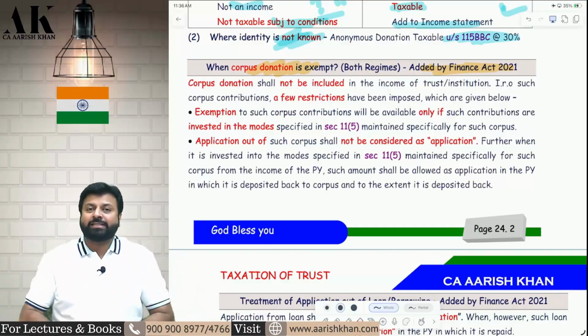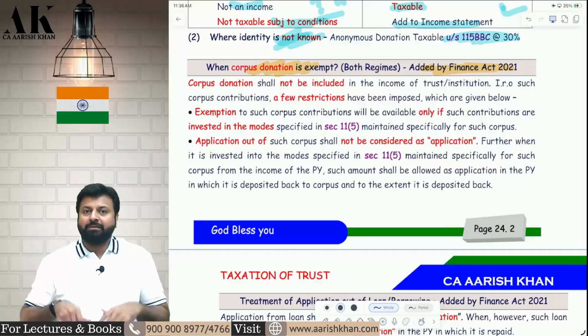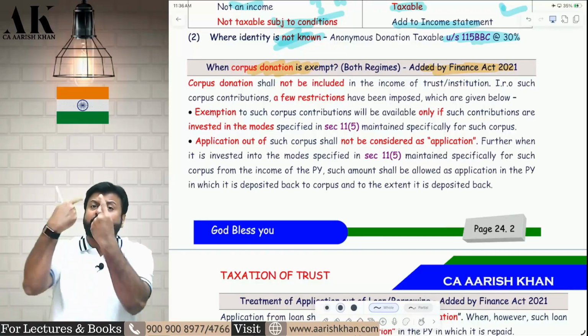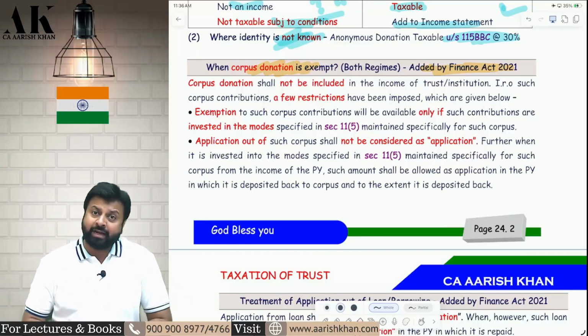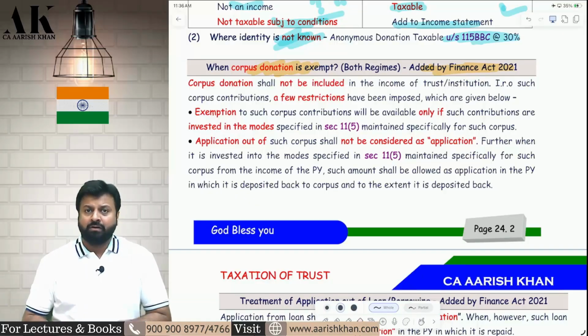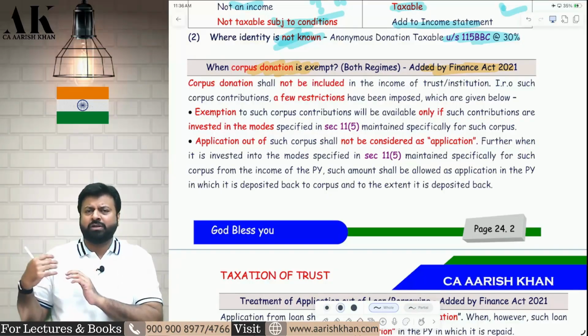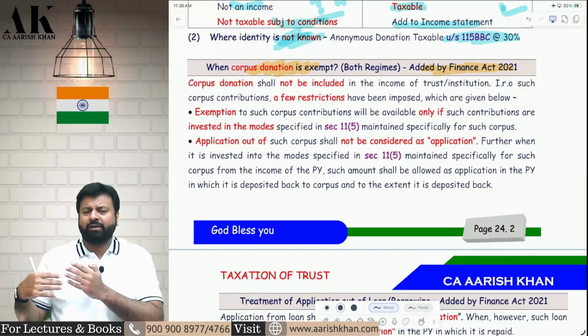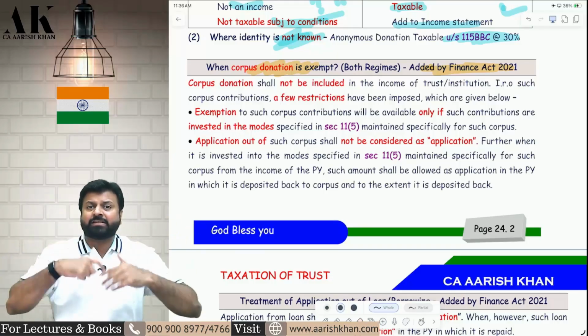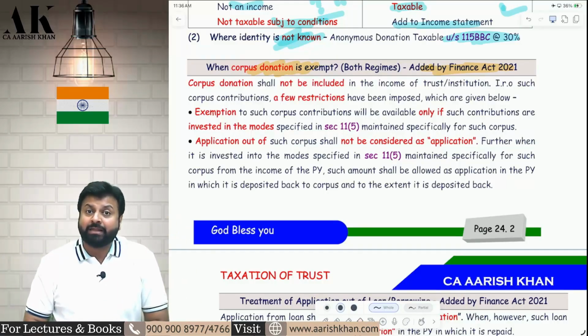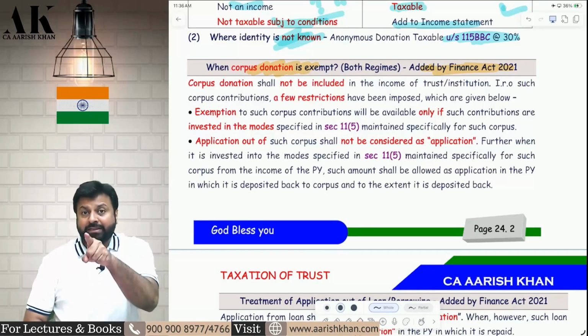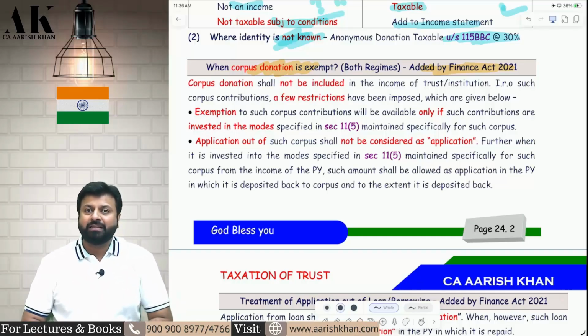Now next year, 27-28, the third year, I might have earned 50 crore rupees income. From that 50 crore, suppose I redeposit 7 crore rupees again into the 11(5) modes. The 50 crore I have earned from some other sources, from the fees from the students or rental income, whatever it is. From that I have again reinvested in the 11(5) modes. So to the extent I have redeposited in the 11(5) modes, that much I will get exempt.